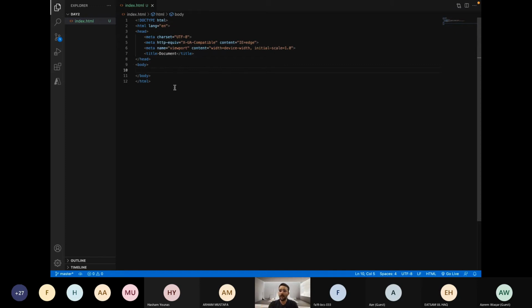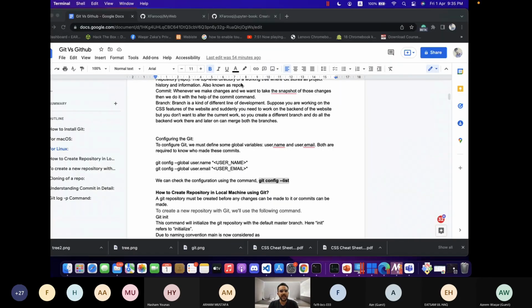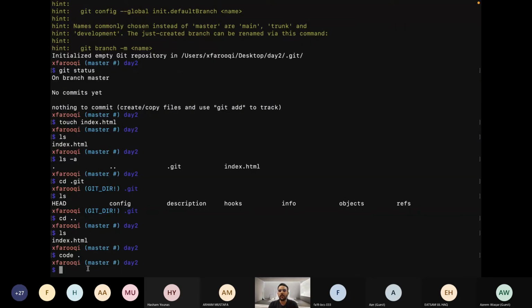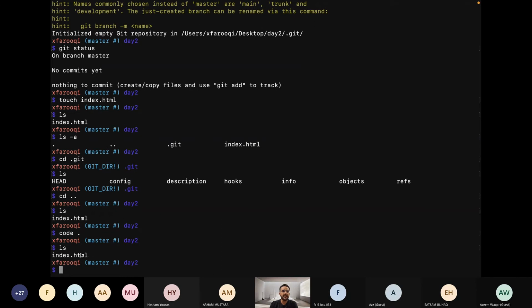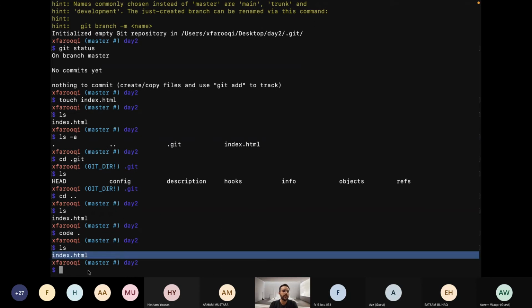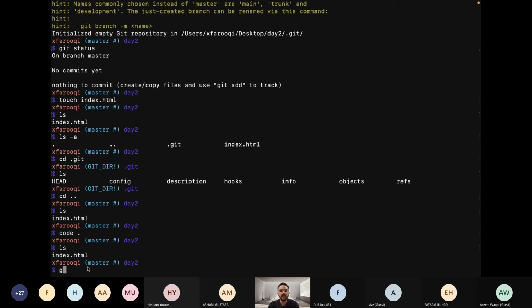Why? I will tell you in just a second. I just write a p tag: hello, how are you. I save this file and close VS Code. So what I did was basically add some lines to this file, index.html. We can see these changes.